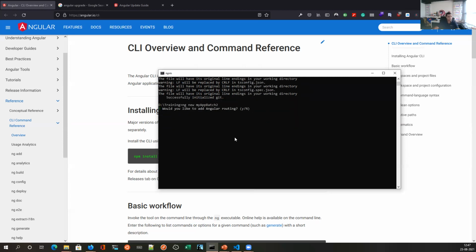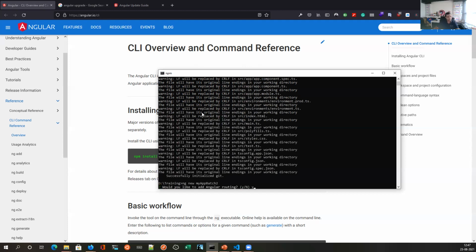First question is, would you like to add Angular routing? Typically, 90 to 95% of applications require routing, but sometimes you don't need that if you are creating a one-page application where things are very static. In our case, we will say yes, we want routing to be done.